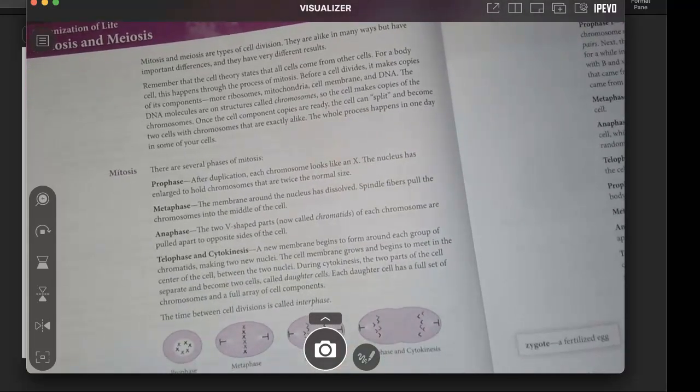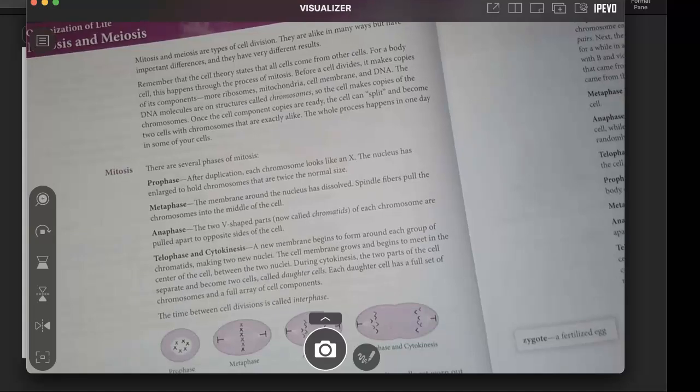Mitosis. There are several phases of mitosis. Prophase. After duplication, each chromosome looks like an X. The nucleus has enlarged to hold chromosomes that are twice the normal size. Metaphase, the membrane around the nucleus has dissolved. Spindle fibers pull the chromosomes into the middle of the cell. Anaphase, the two V-shaped parts, now called chromatids, of each chromosome are pulled apart to opposite sides of the cell. Telophase and